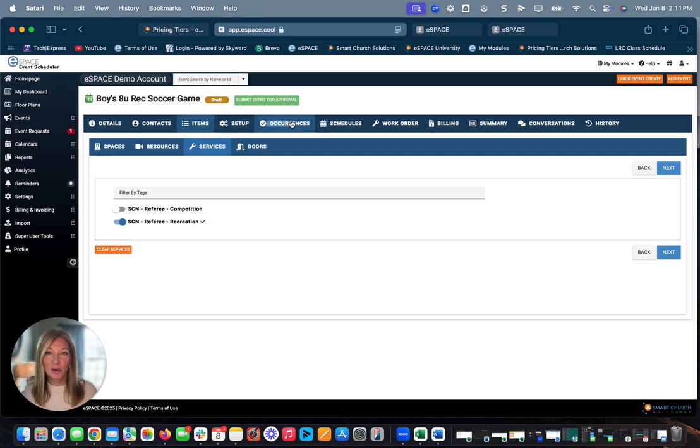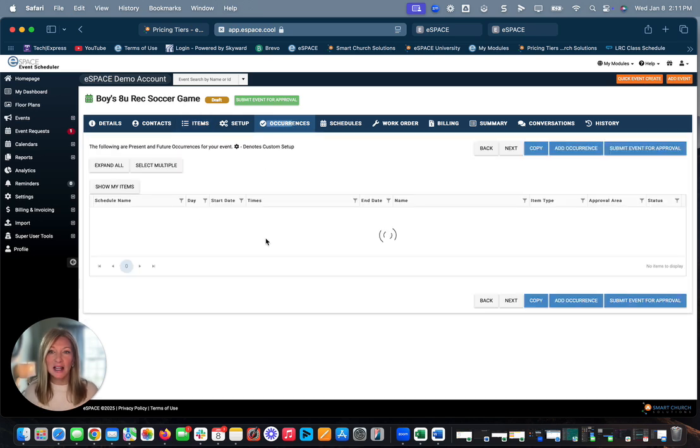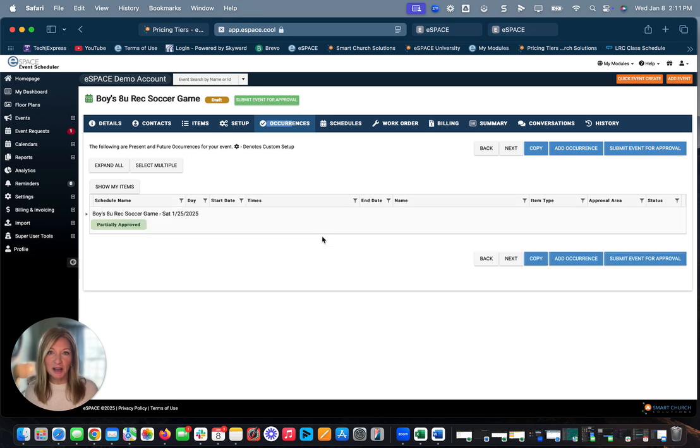The other thing you can do is see all of your occurrences, how often these games are repeating, and you can go in and cancel those if you need to. If there's inclement weather, anything like that, you're going to be able to repeat the games, and you're going to be able to add multiple occurrences.